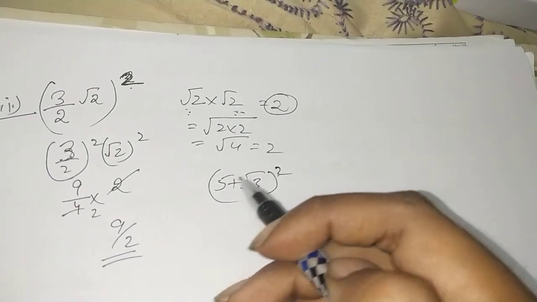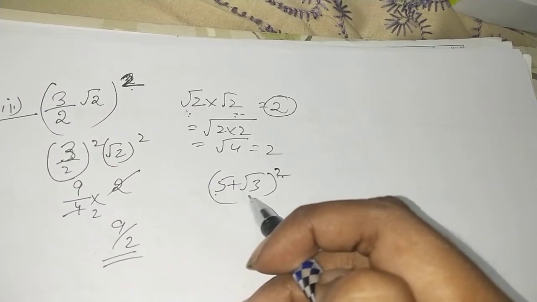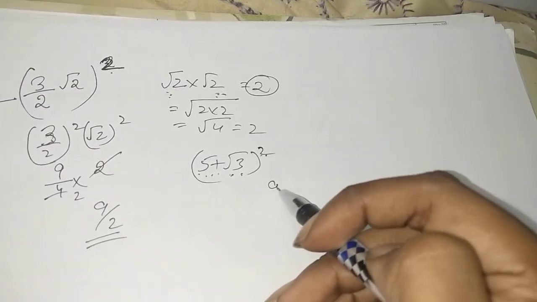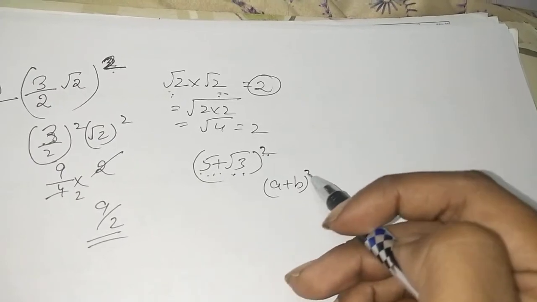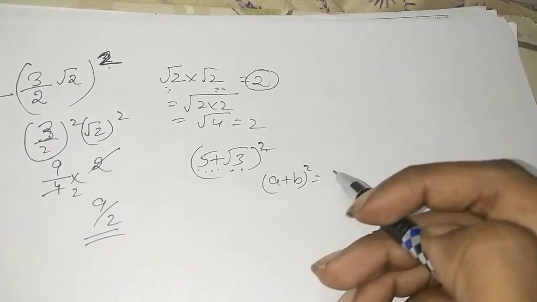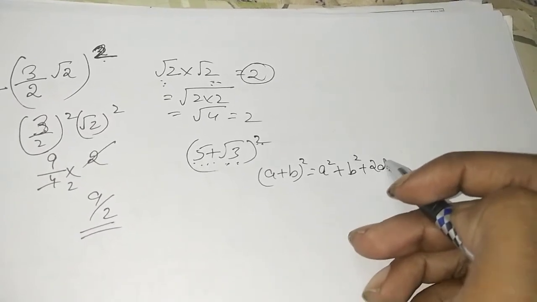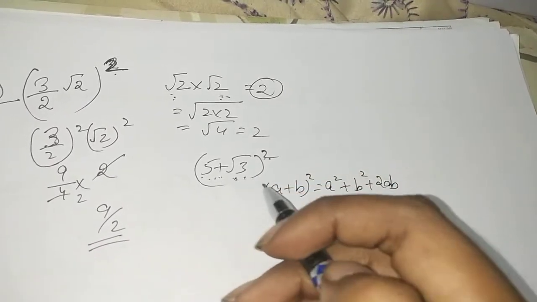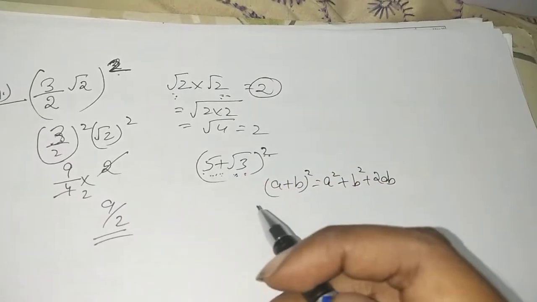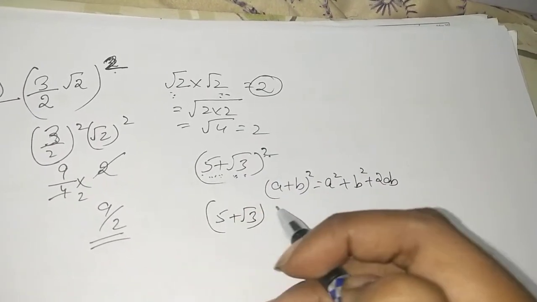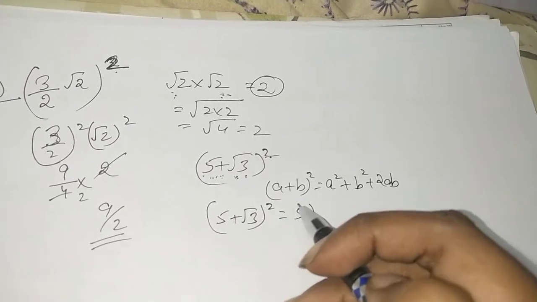Let's take up another case in which we have (5 + √3)². So again the square will be applied to this as well as to this. Now we have the a plus b form. Whenever we have a plus b form, we have already stated the identity, that is (a + b)² = a² + b² + 2ab. Same will go for the minus case. If suppose we have been given (5 − √3)², then it will be, like (5 + √3)², the square of 5.